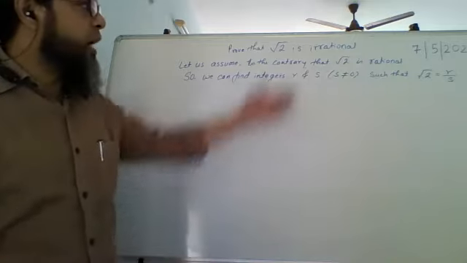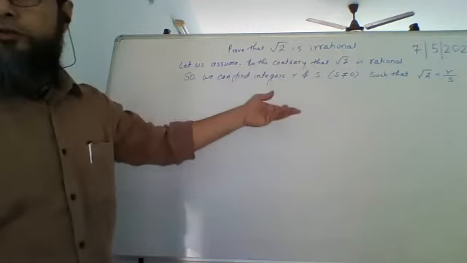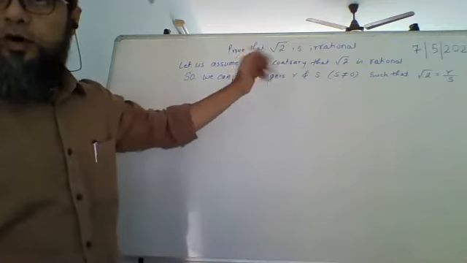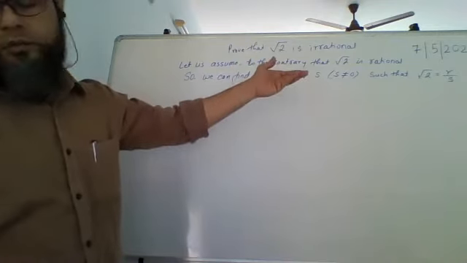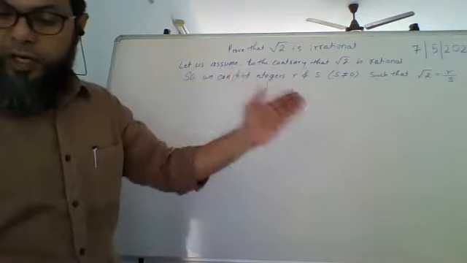Now, sometimes it can happen that r and s both have something common. For example, 6 upon 4, that means 2 is common. Or 9 upon 3, 3 is common. Or 15 upon 5. Something is common, so if it is common, then we will remove that.